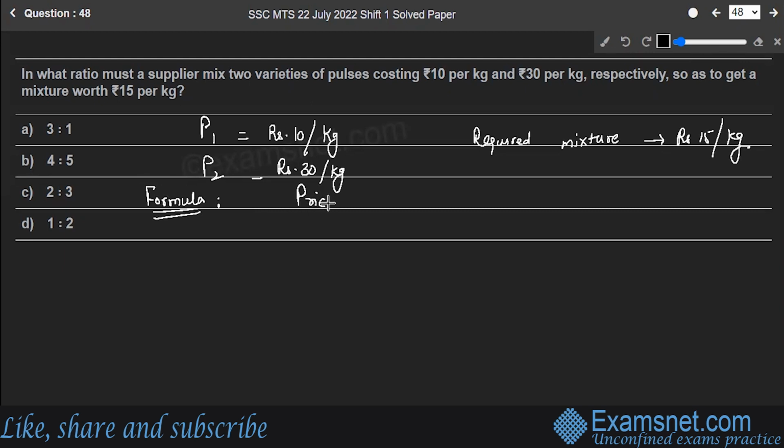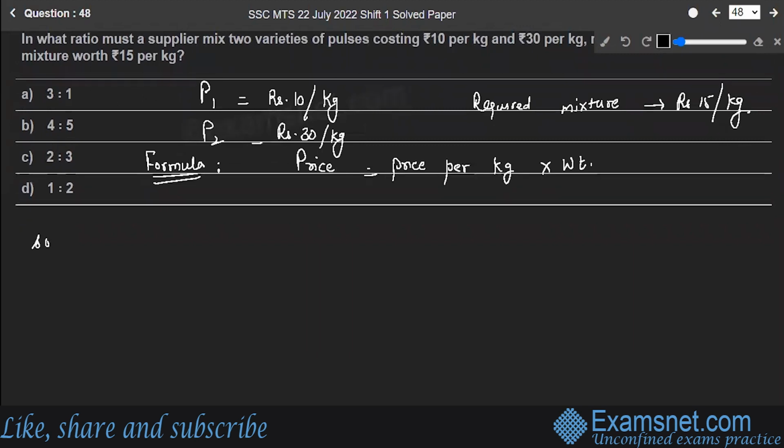Formula: total price is equal to price per kg multiplied by weight. Okay, let's move with the solution. So first of all, let 1 kg of the mixture, which is worth 15 rupees, be X. Let the required mixture weight be equal to X kg.